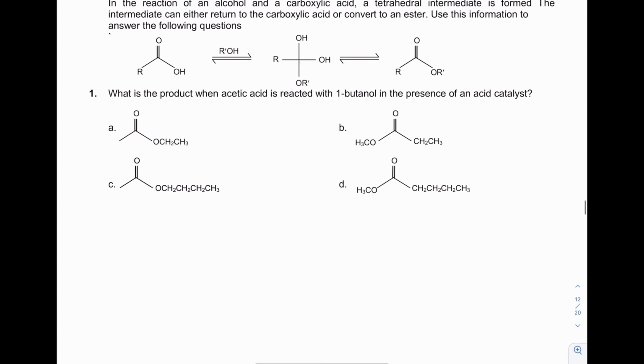Next, in the paragraph: what is the product when acetic acid reacts with 1-butanol in the presence of an acid catalyst? It is an esterification reaction. So acetic acid and 1-butanol will give butyl acetate, that is C.